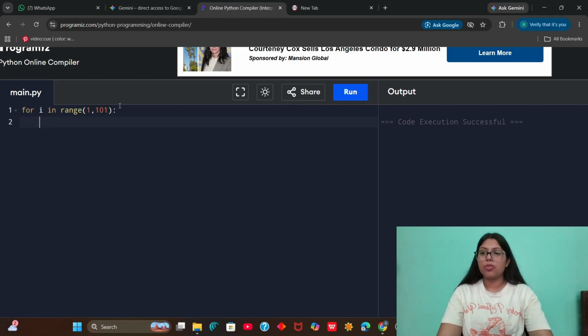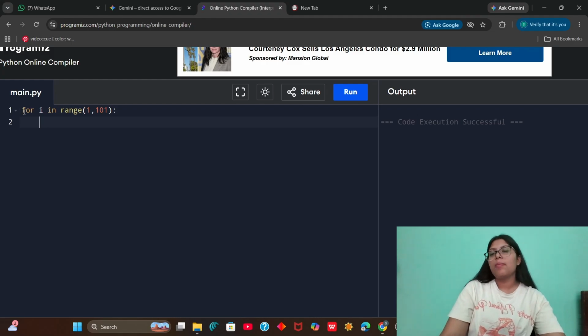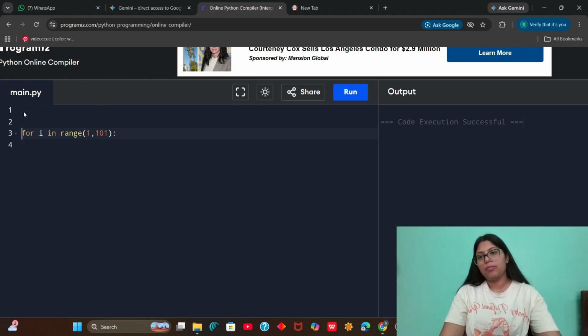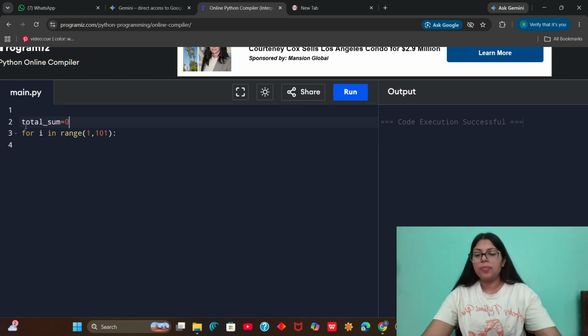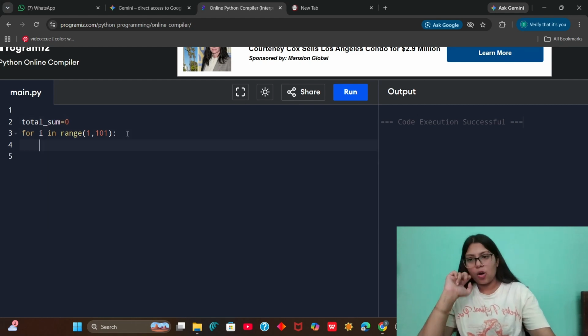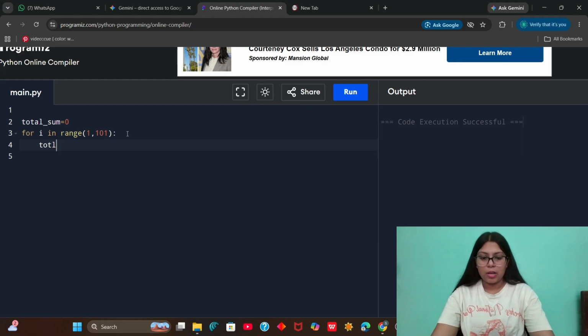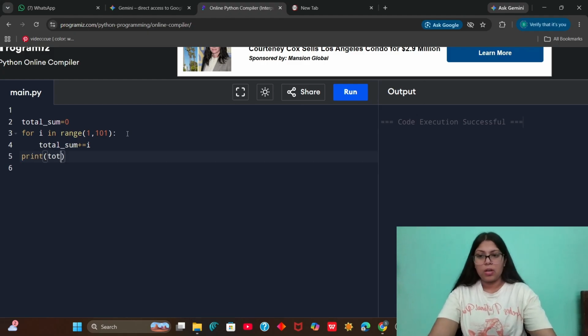And what we have to do here is that we will make a variable. We will make a variable that is total sum, and we initialize it with 0. And now when I run the loop, I will make sure that total sum is getting this I value. And now lastly, I will print total sum.